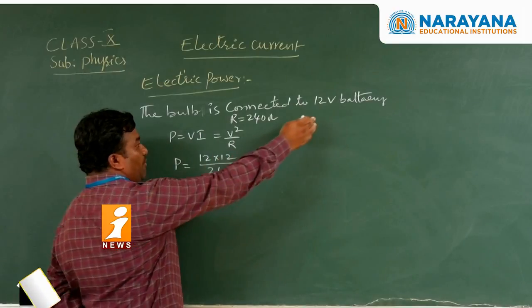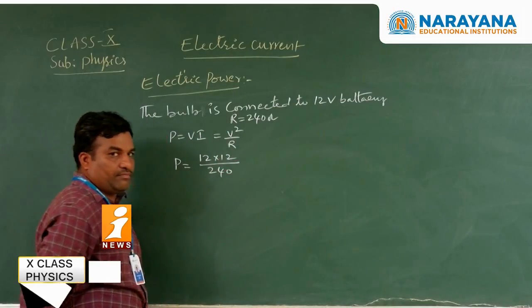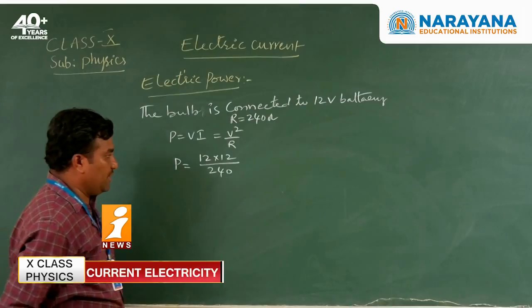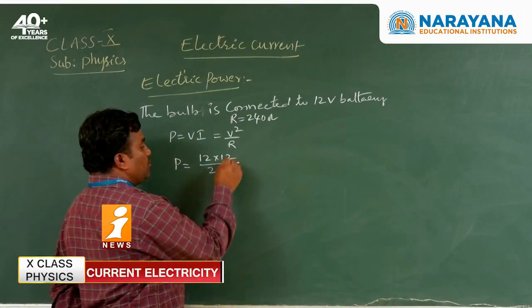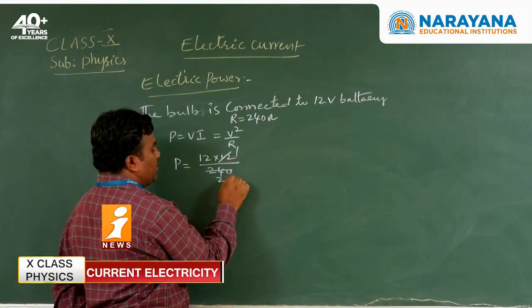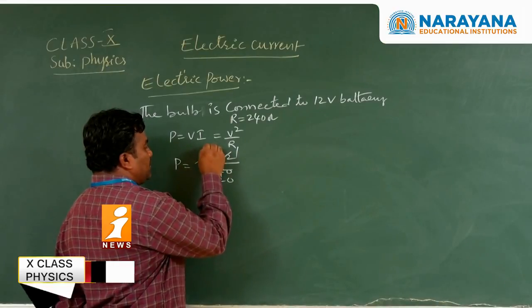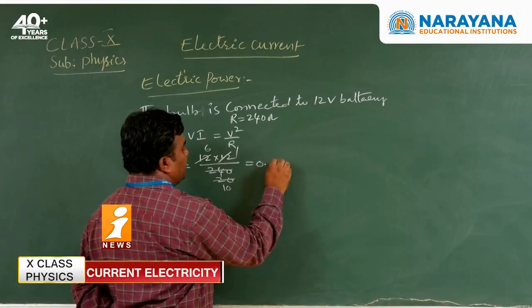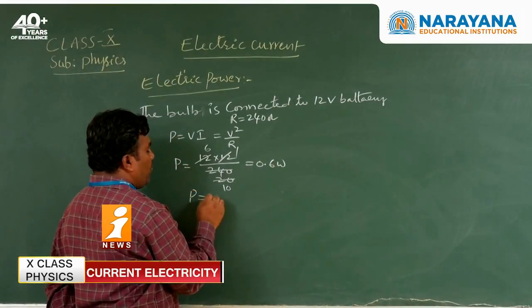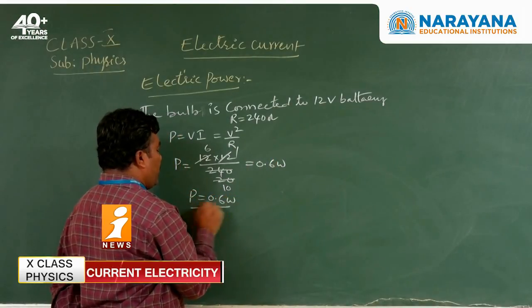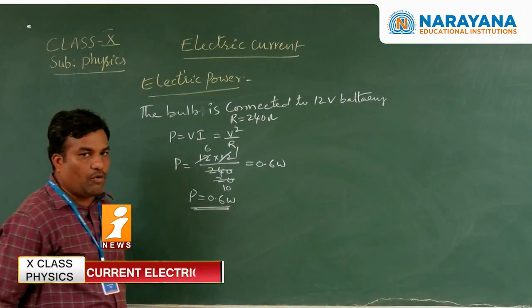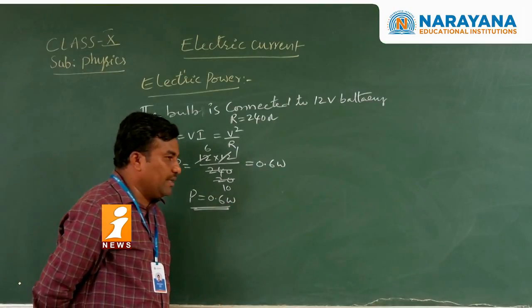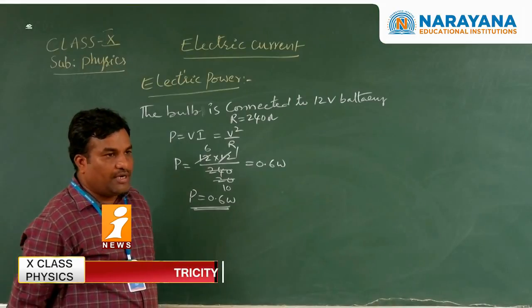Now we are changing to the 12 volt battery, whereas earlier it was 120 volts. So after simplifying, we are getting 0.6 watt. So the consumption of power is 0.6 watt.